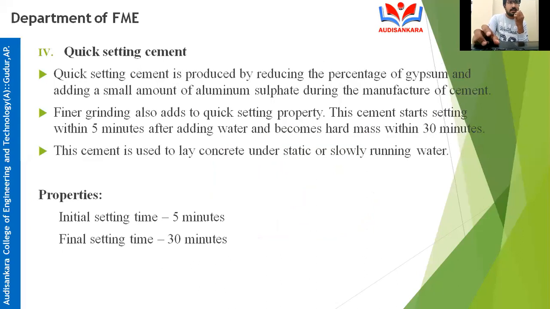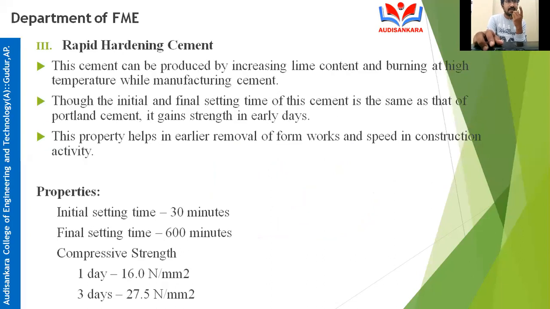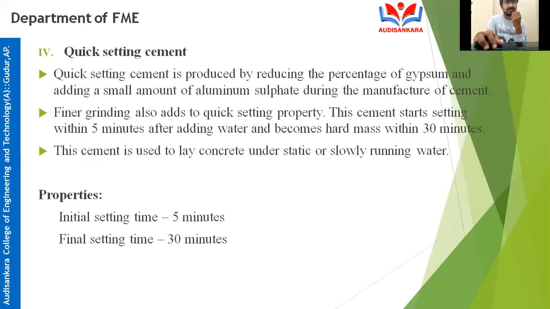Next, quick setting cement. Here in rapid hardening cement, the cement is getting hard very quickly, but here in quick setting, the cement is setting quickly. Quick setting cement is produced by reducing the percentage of gypsum and adding a small amount of aluminum sulfate during the manufacturing of cement.